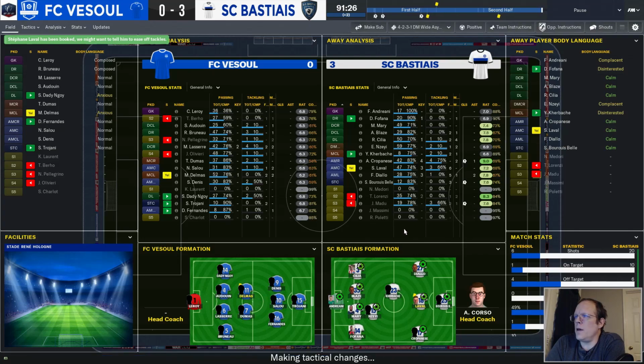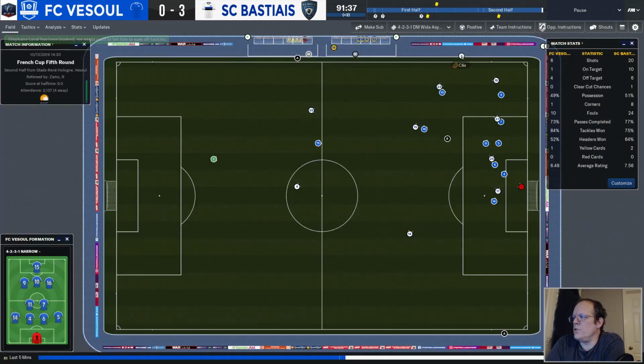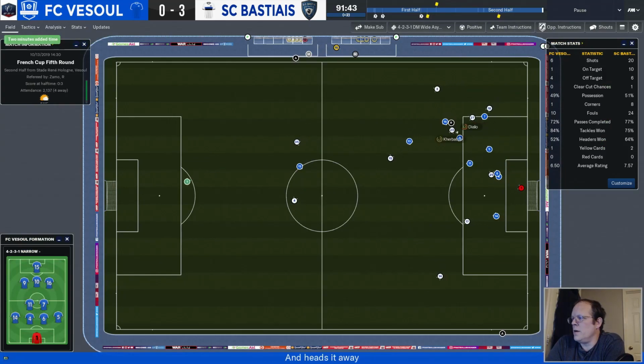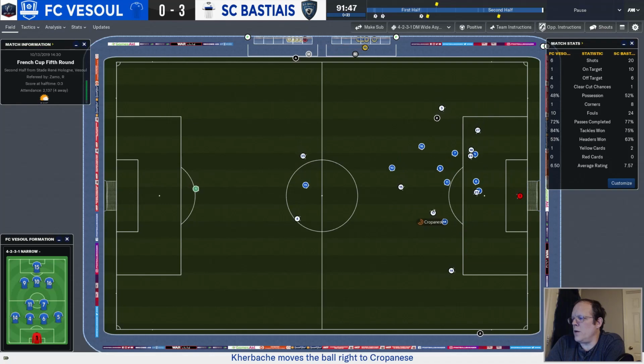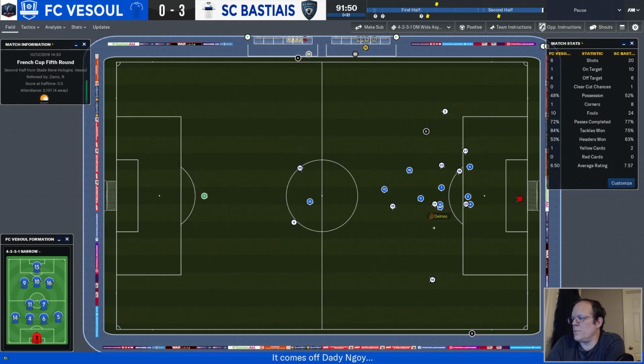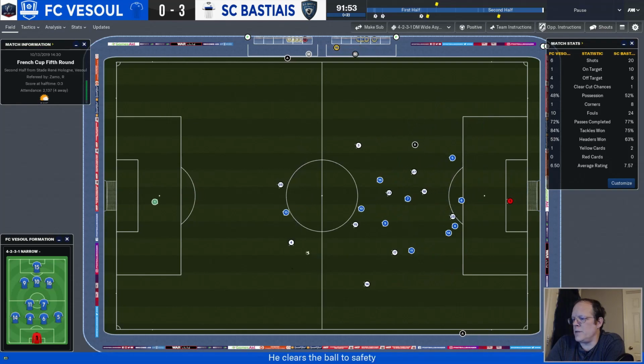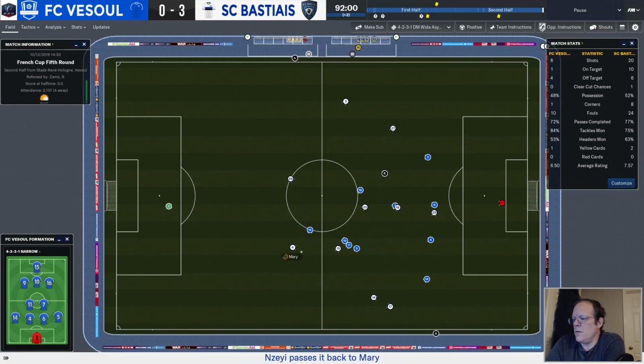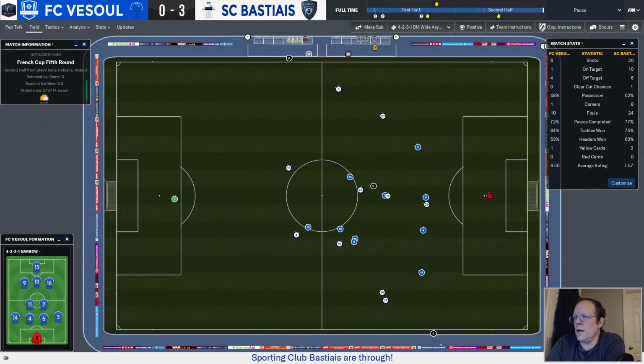Coming up on the end of the game, only 2 minutes extra time. This should be it here. Cilia thrown to Laval. He sends it in, knocked away. Ball bangs around. Karbache gets it out to Kropanese, top of the box. Oh, dispossessed by Oghje. Delmas has it. He sends it up. Mary knocks it down to Fofana. Up to Nizet. Back to Mary. And that is the game.